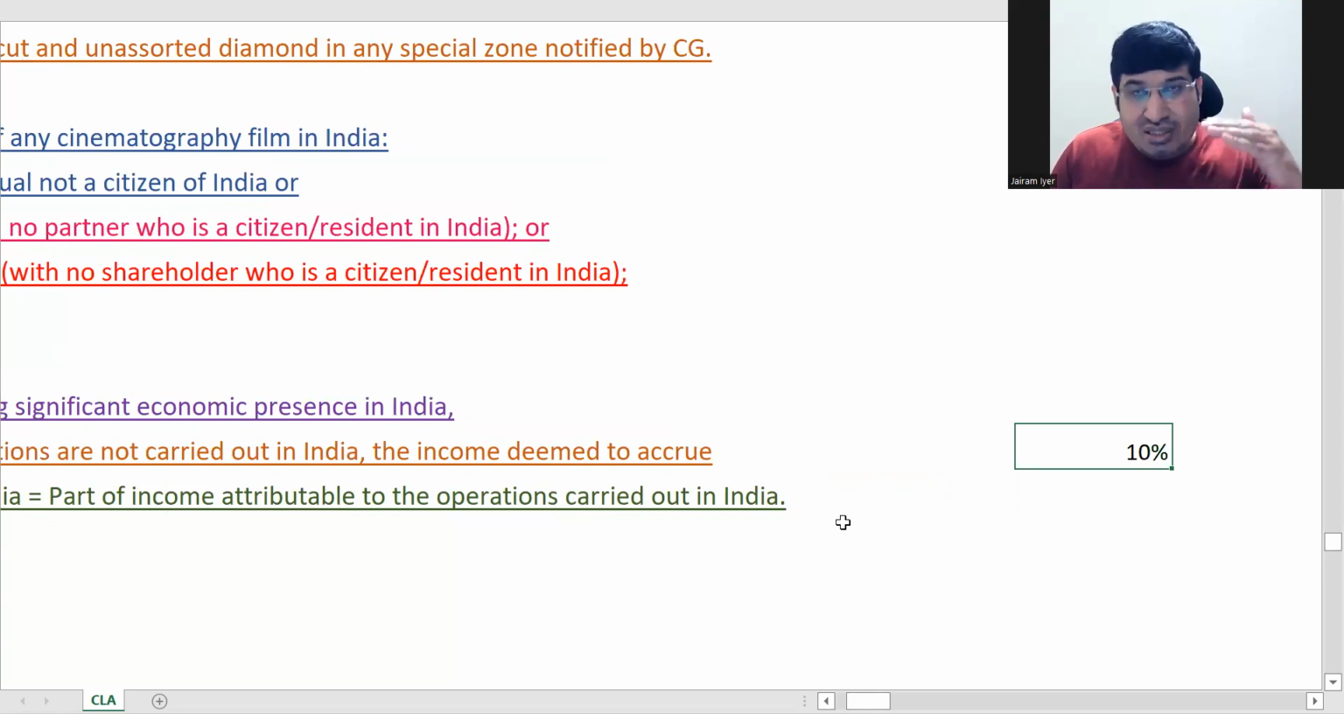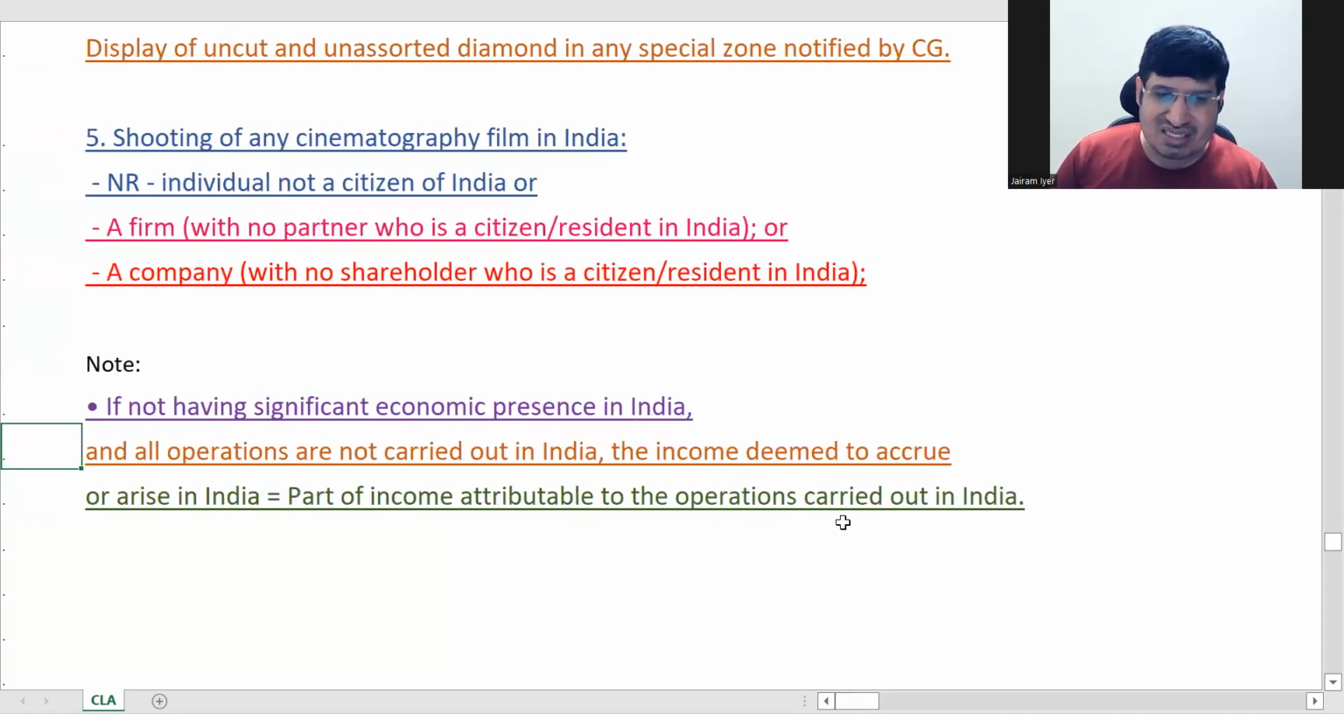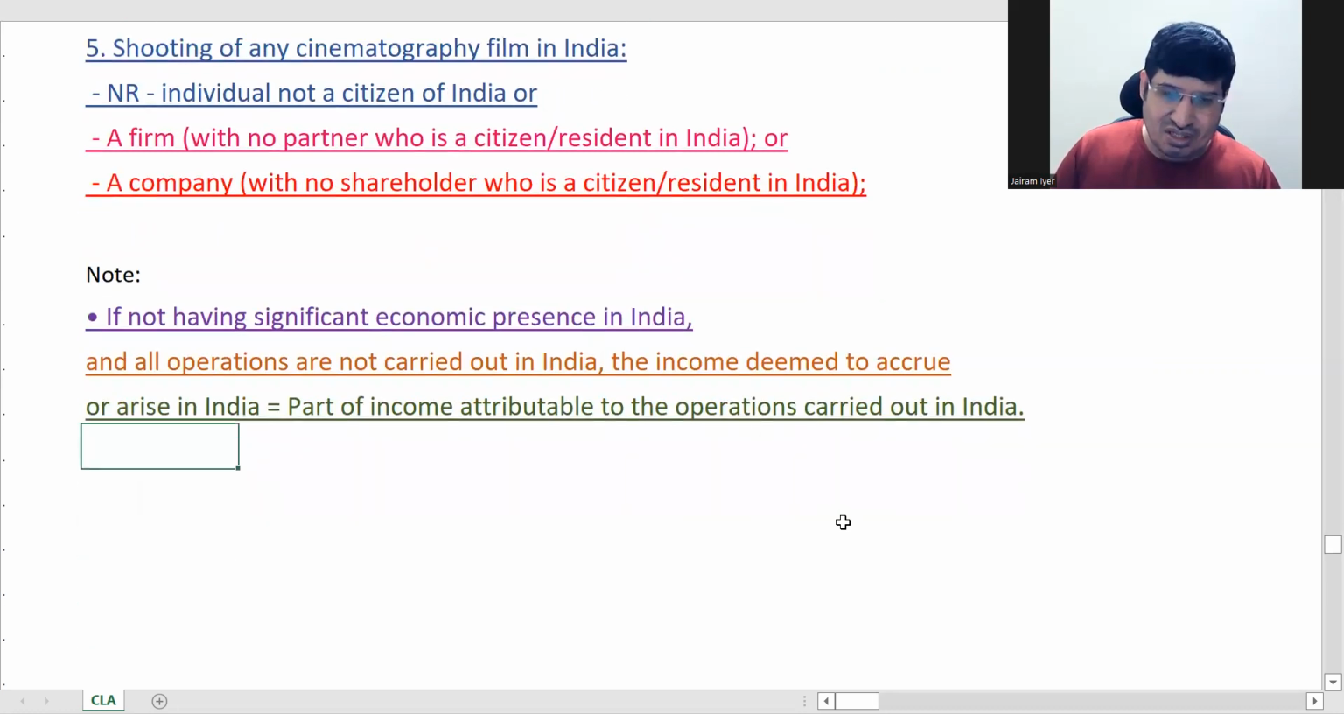There are too many words used. What it is saying is, if you do not have significant economic presence in India and only, let's say, 10% of your operations are carried out in India, then income related to that 10% only will be treated as accrued or arisen in India. That's all. 10% is an example I'm using. It can be 20%, it can be 2%, 4%.